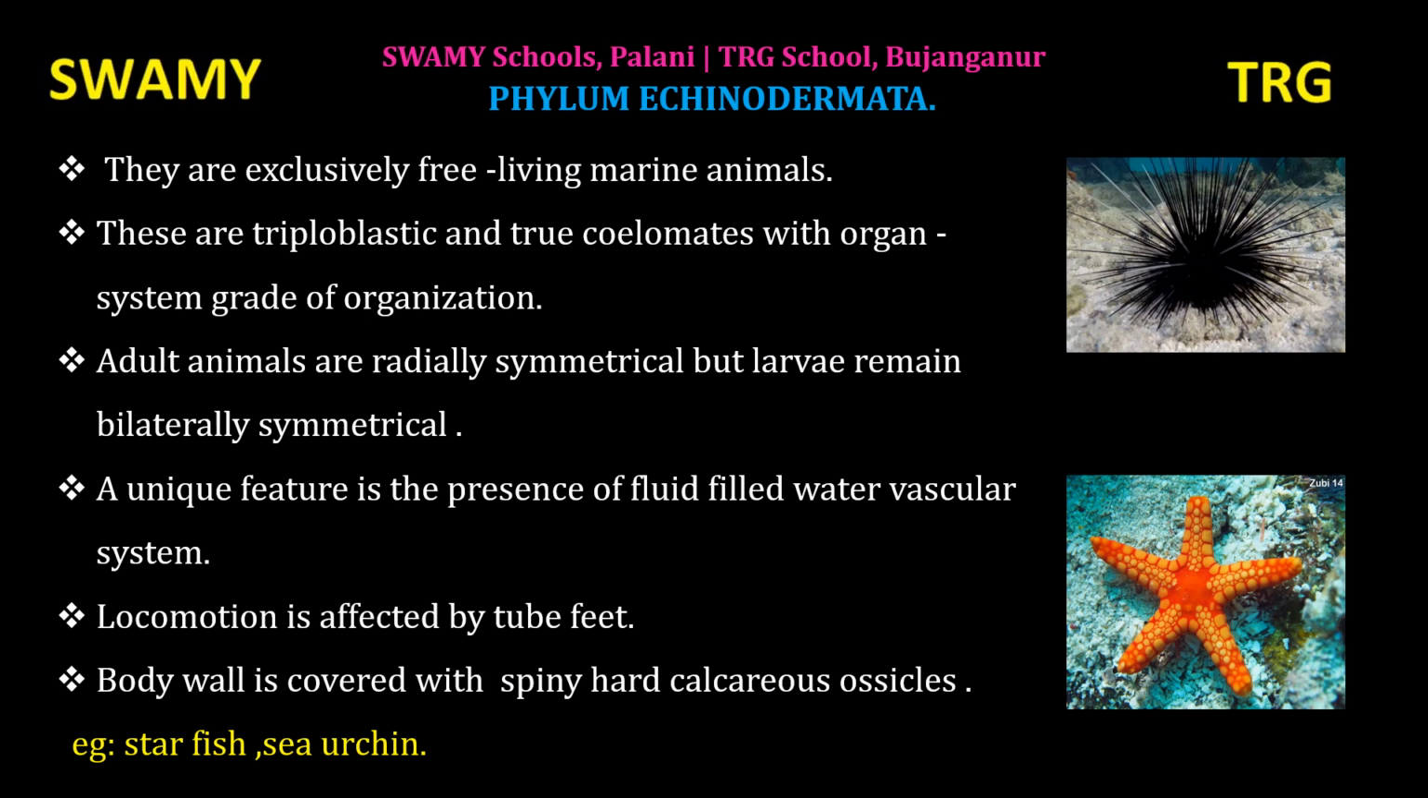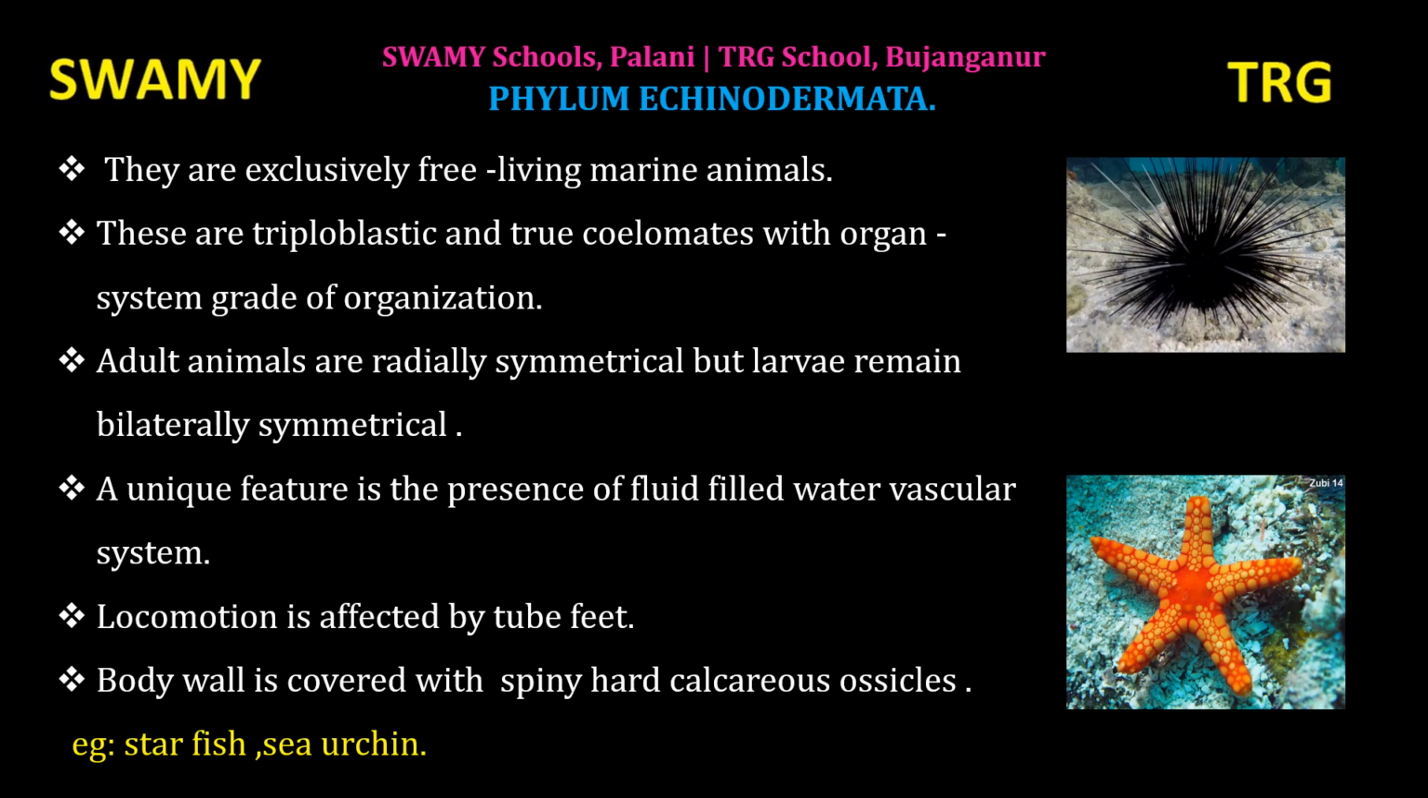Echino means spine. Dermata means skin. So, Echinodermata is known as spiny skinned animals or spiny bodied animals. They have better body development than other phyla which we have seen so far. They are exclusively free-living marine animals. Only free-living marine animals, nowhere else.